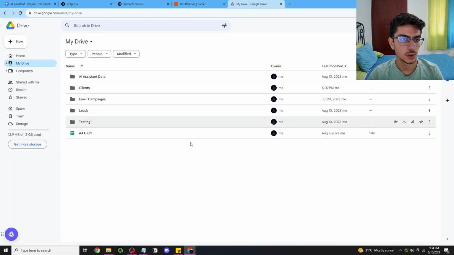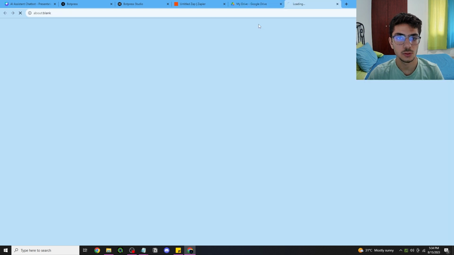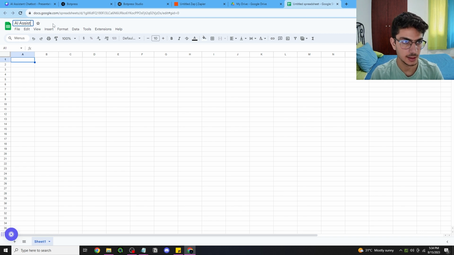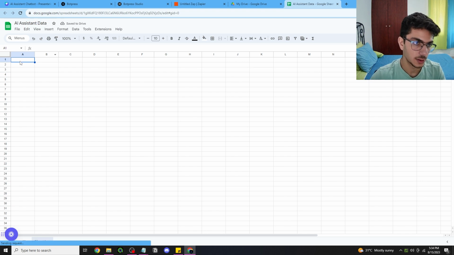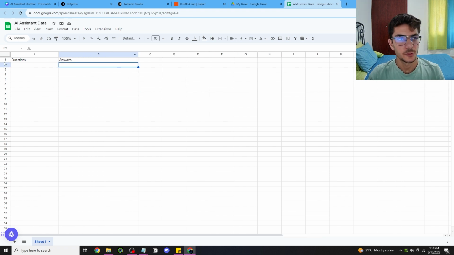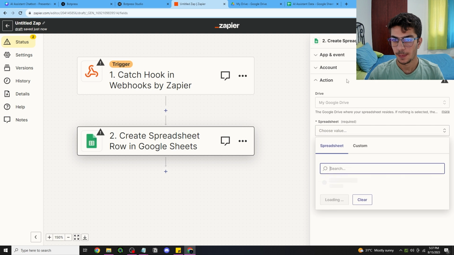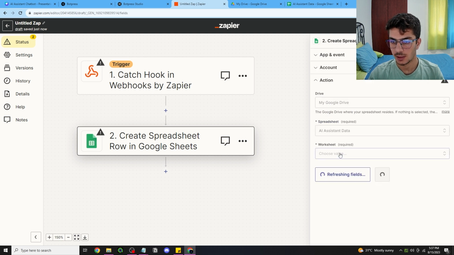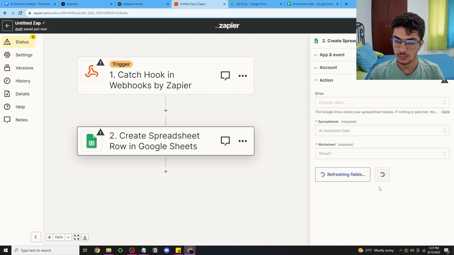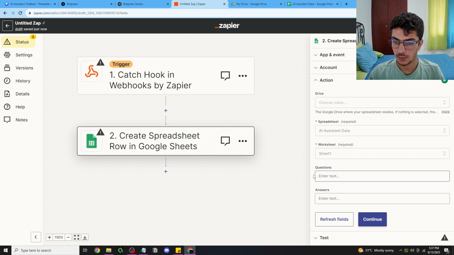So what I'm gonna do is go on to Drive, create a Google Sheet, and call it something like AI assistant data. I'm gonna create two columns, the first one being the questions, so what the users are asking, and the answers, which is what the chatbot is answering, right? Now that I've created the spreadsheet, I'm gonna go back to Zapier, hit on spreadsheet, and here we have it, AI assistant data. And I'm gonna choose sheet 1 and go ahead and also fill these.